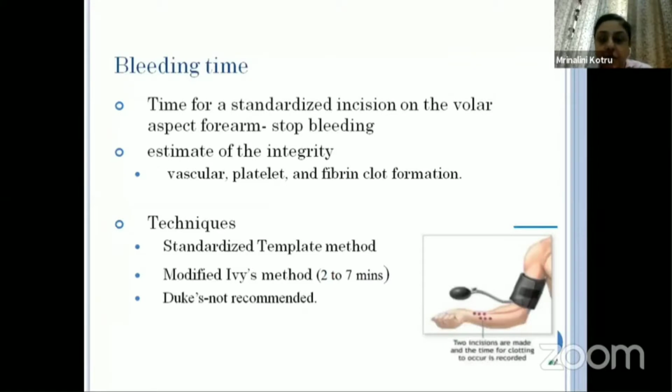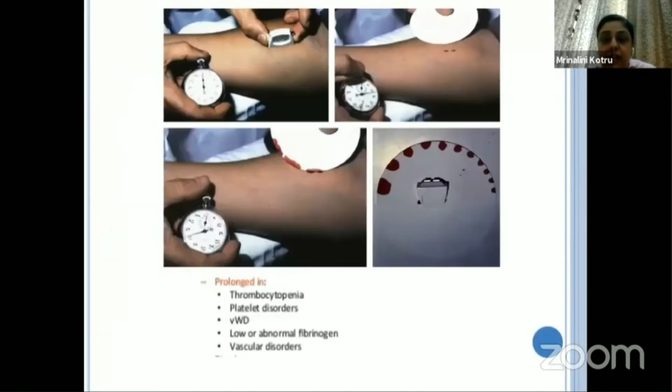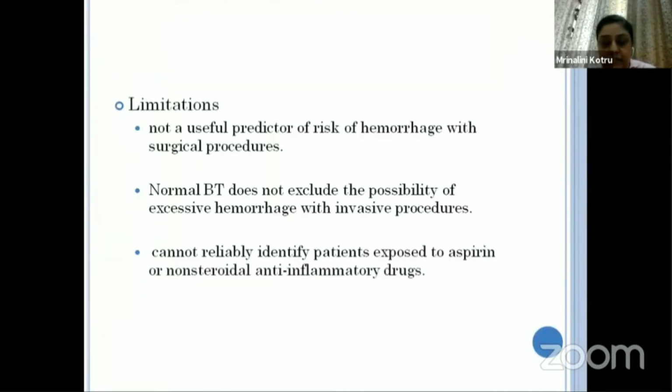So bleeding time, I told you, has some value. The only problem is that appropriate standardization is not done, and when it is normal, it cannot rule out a bleeding tendency. But definitely, if it is prolonged, it will tell us that there is either a vessel wall abnormality or a platelet abnormality, and especially when you have normal platelet counts, it gives us the idea that probably we are dealing with a platelet function defect.